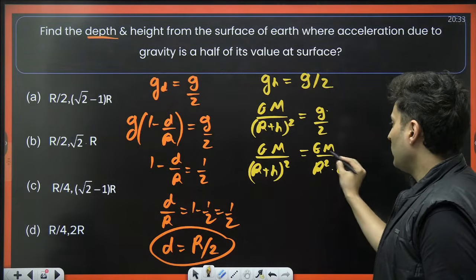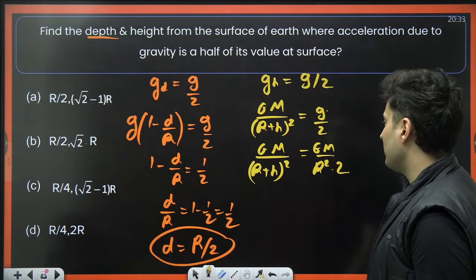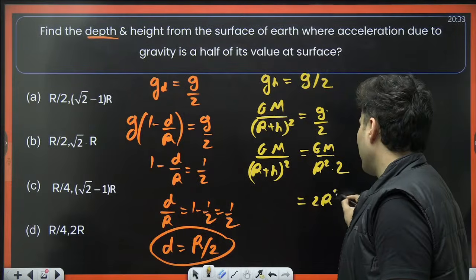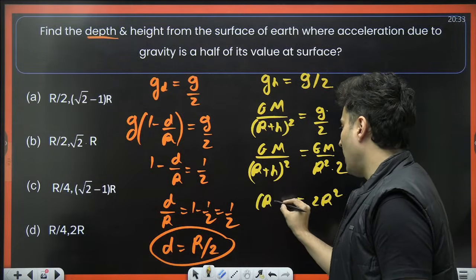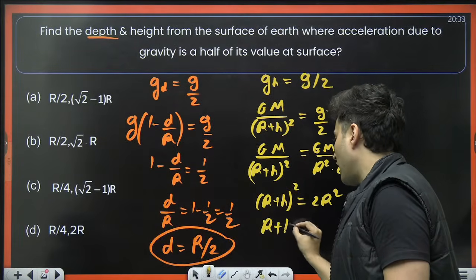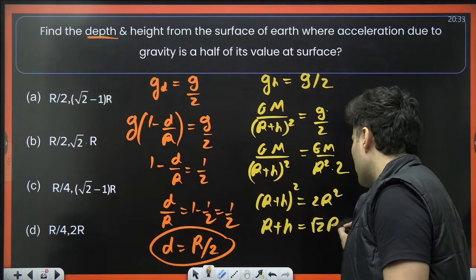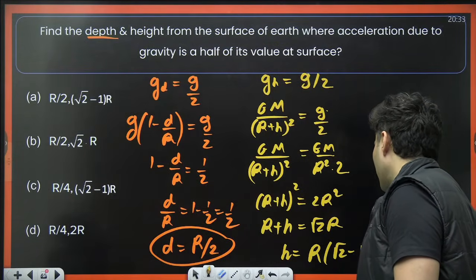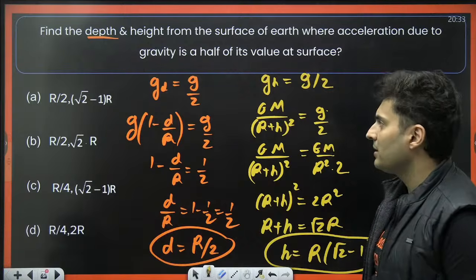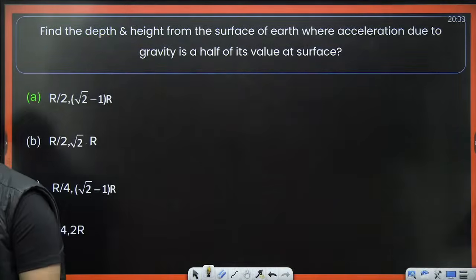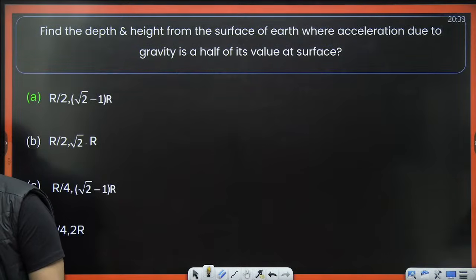I have put g as GM by r square so I can cancel GM. Take this on the top, this becomes 2r square, and r plus h whole square on the other side. Take roots on both sides. So r plus h is root 2 times r, so h will be r common, root 2 minus 1. That is the second answer: root 2 minus 1, which is option A, of course. There we go. Very nice.